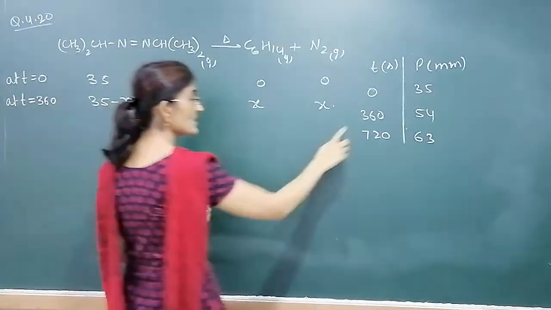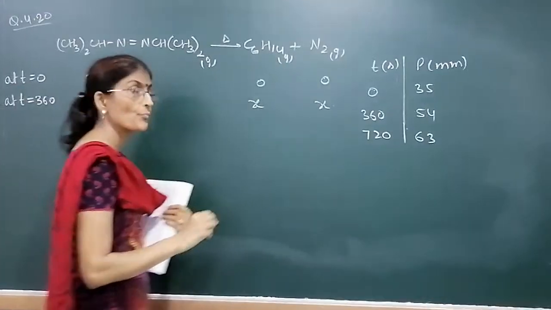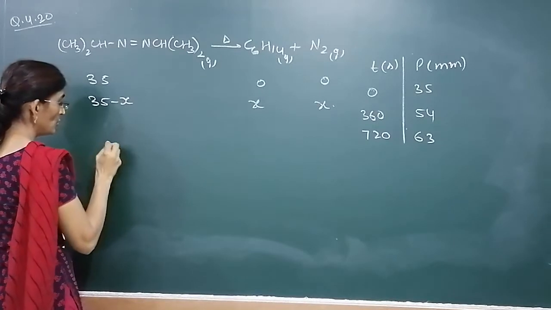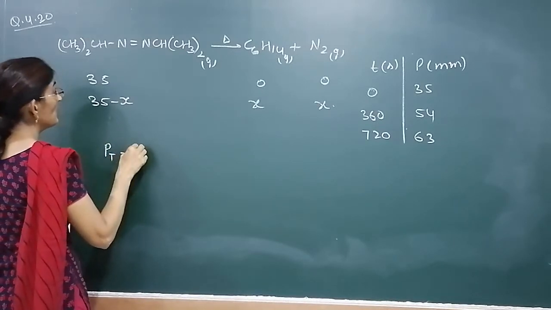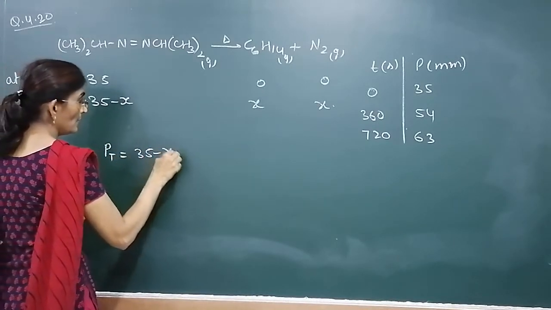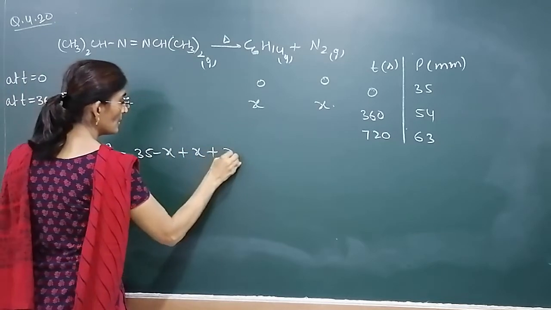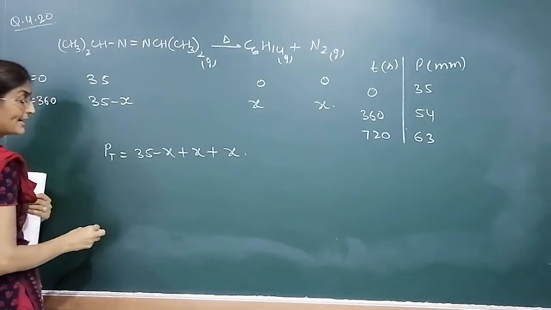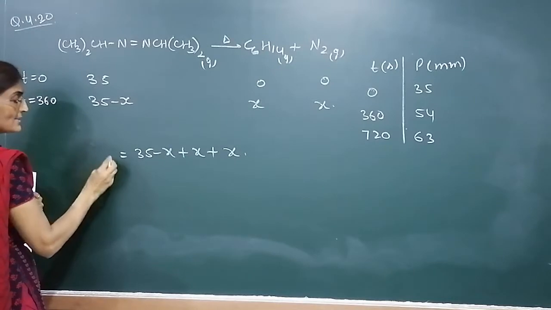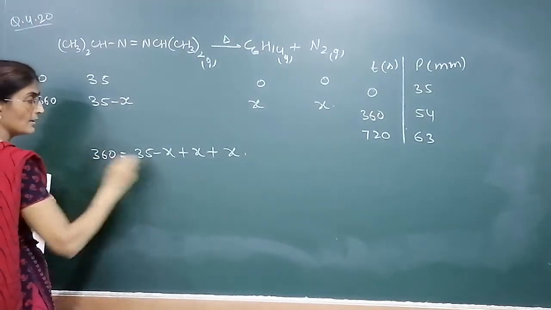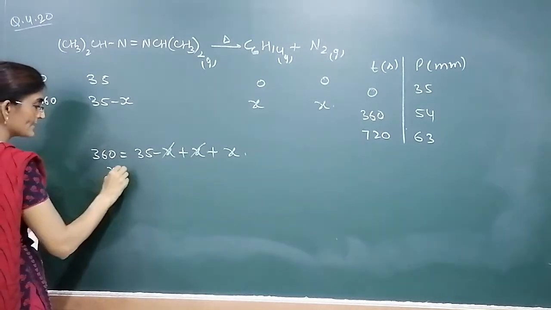Now at 360, what is the total pressure given? 54. So the total pressure is the pressure of azoisopropane plus x nitrogen plus x hexane, and this x would be cancelled. So what is x?